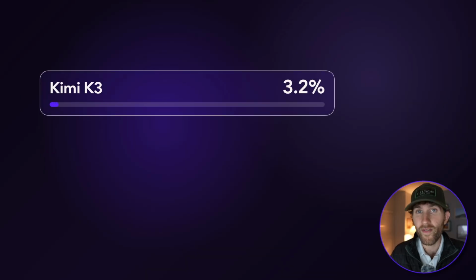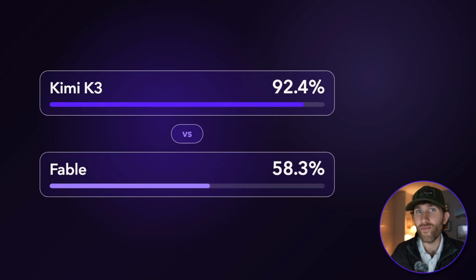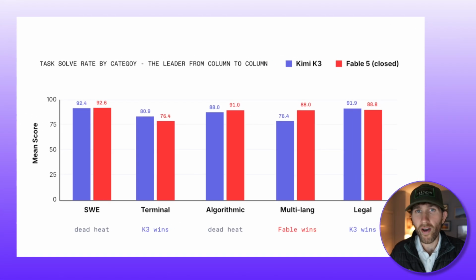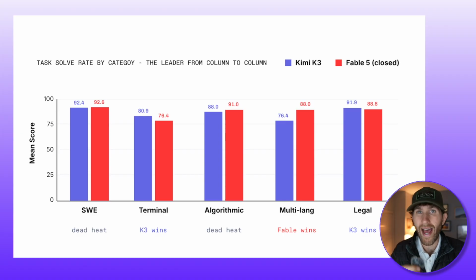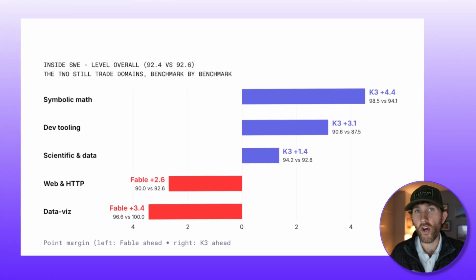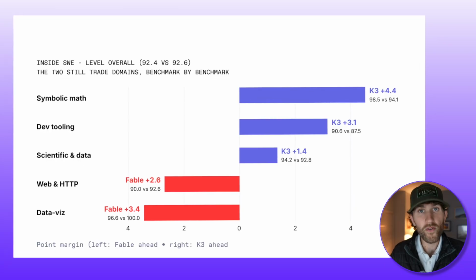Give them both a batch of real bugs to fix, and K3 solves 92.4% of them. Fable solves 92.6%. It's basically a tie, except K3 cost a fraction of the price. We ran both models through the same harness on about 1,000 real tasks, and they turned out to be good at different things. K3 is sharpest on symbolic math, dev tooling, and long terminal work. Fable pulls ahead on web and data visualization.